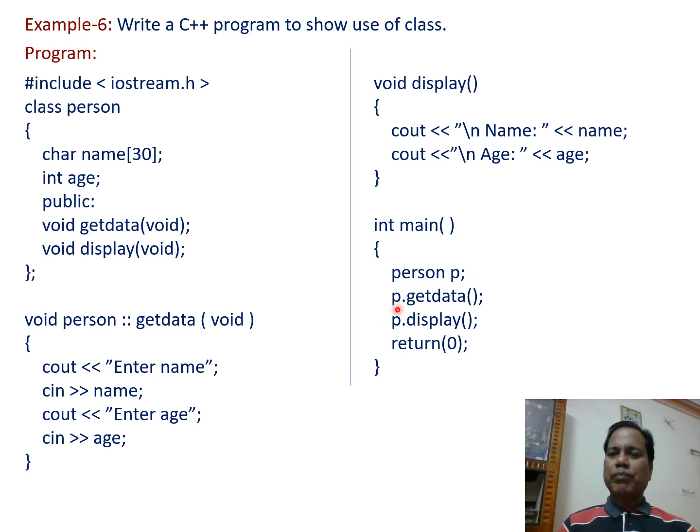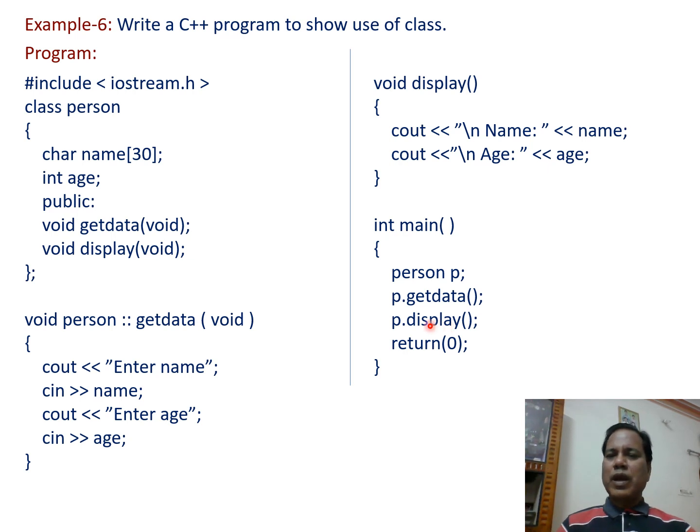And then using the dot operator, we access the getdata member function of the class, whereby the name and age of the user are taken in, and then using the p.display statement we display the name and age of the user.